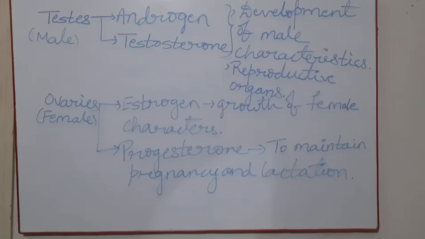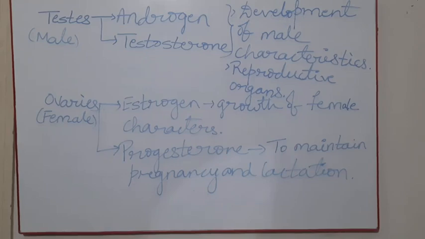Like this, in the human body, right from the pituitary till the gonads, we find so many types of hormones. All these come under the endocrine glands, right? So this much we discussed about the endocrine glands.